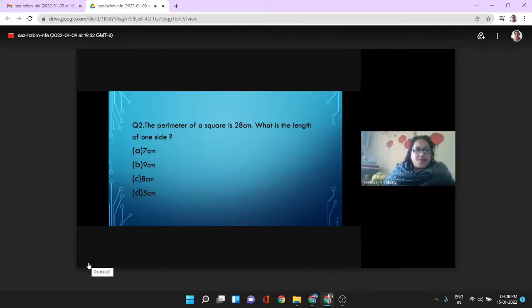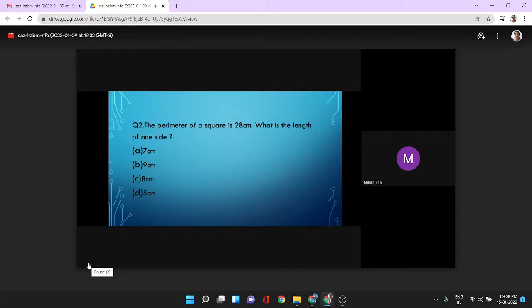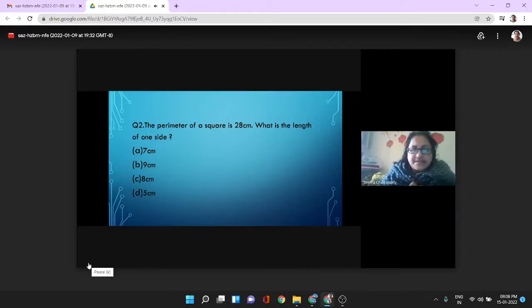Tell. Suppose the perimeter means the boundary. The length of the boundary of a square is 28 centimeter. Okay. So Mihika, tell me, what is the length of one side of that square? Tell me, beta.